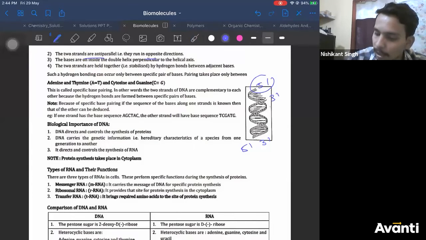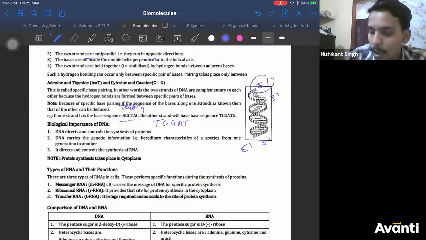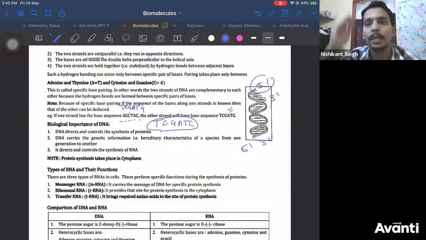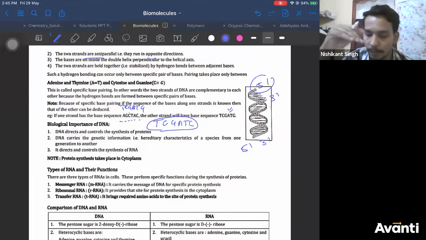So if your first strand has the base sequence AGCTAC, adenine will bind to thymine, guanine will bind to cytosine, cytosine will bind to guanine, then thymine, adenine, adenine, thymine, cytosine, guanine. So your complementary second strand will have thymine, cytosine, guanine, adenine, thymine, guanine. This is how you write the complementary base pair: adenine with thymine, thymine with adenine, guanine with cytosine, cytosine with guanine. Okay?